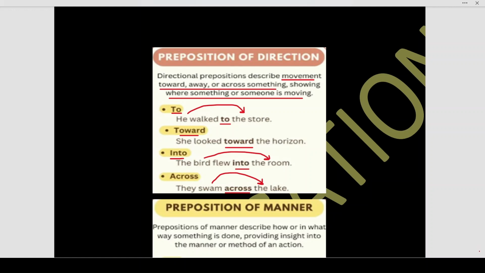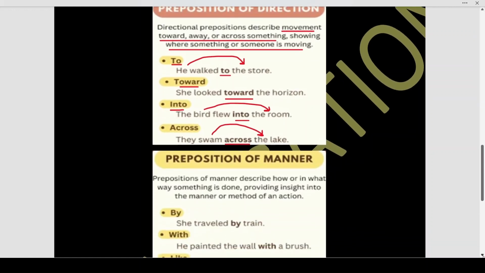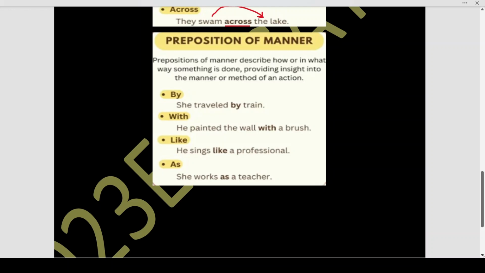Next is preposition of manner. Prepositions of manner describe how or in what way something is done, providing insight into the manner or method of an action. By. She traveled by train. How did she travel? She traveled by train. He painted the wall with a brush. How did he paint the wall? He painted the wall with a brush.